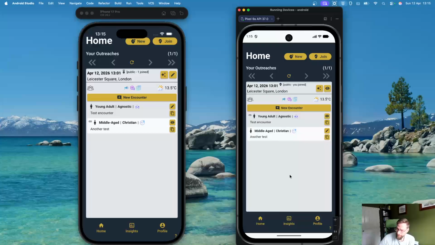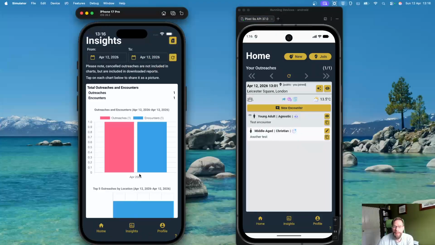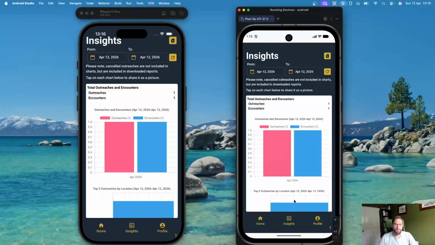Okay, so we've just gone through the ability to create the outreach, to create the encounters, and to share those. Now let's say we want to see some charts and some statistics about that. On both sides, we'll see that pretty much is the same. Both evangelists will see that there's one outreach and there's one encounter that they're seeing for themselves, which is their own encounter.